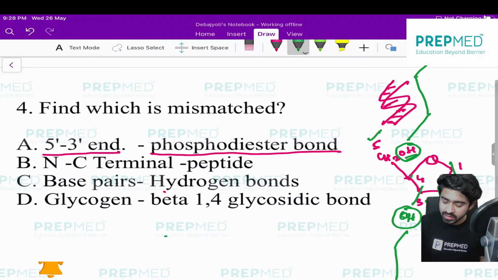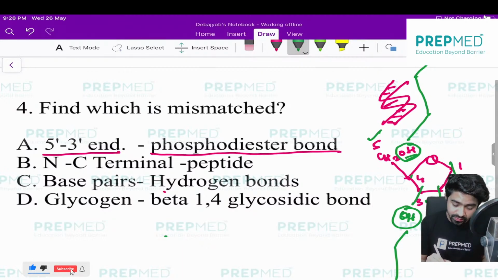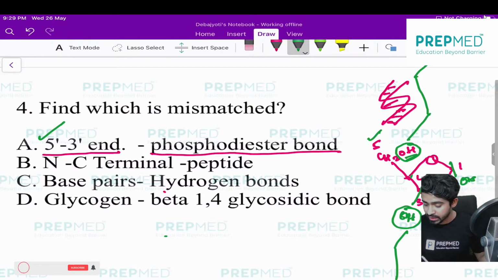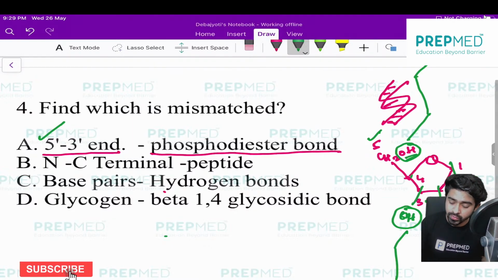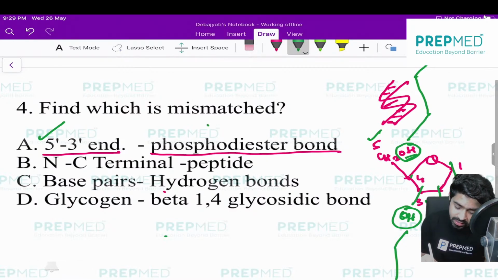In the 5' OH we have a phosphate group to be added, and then it would bond. But I just want to say that option A is absolutely correct: the 5' end and 3' end help in the phosphodiester bond, which is nothing but the backbone of DNA.